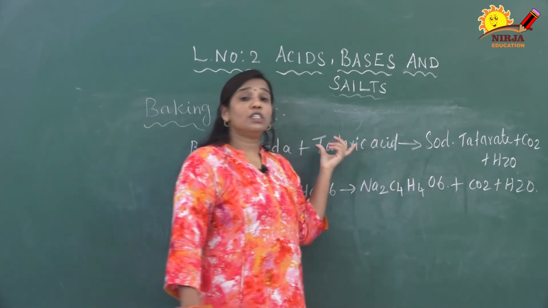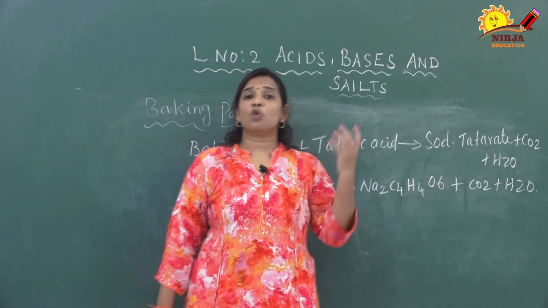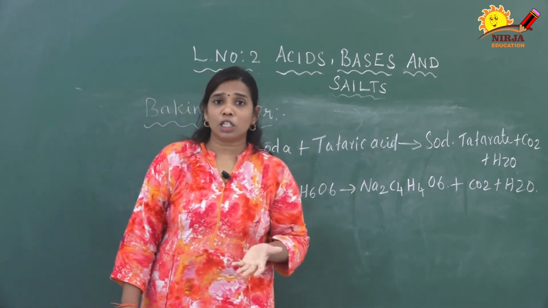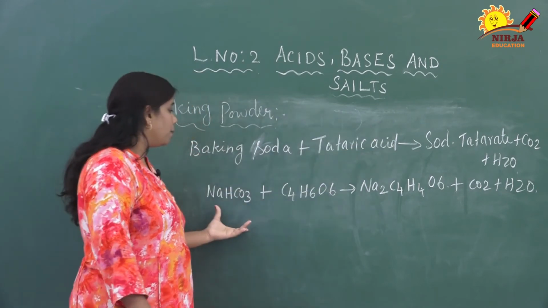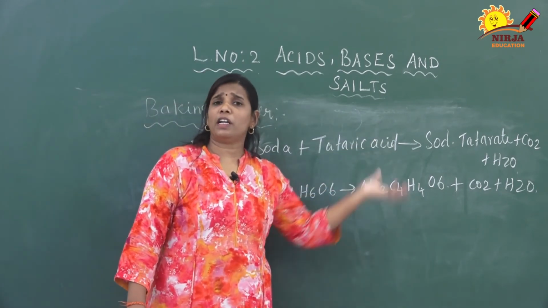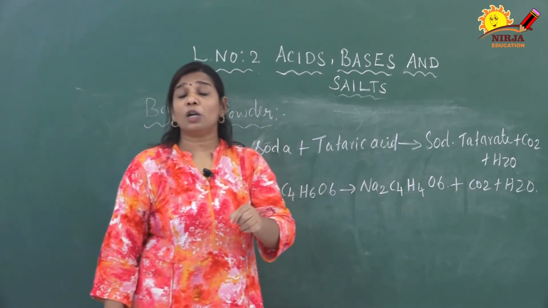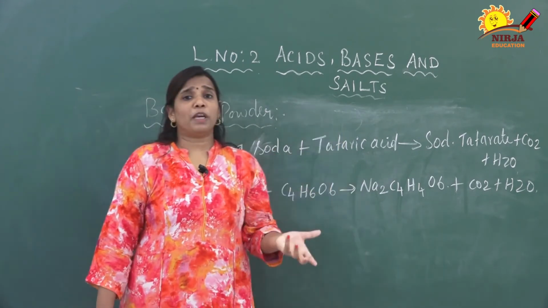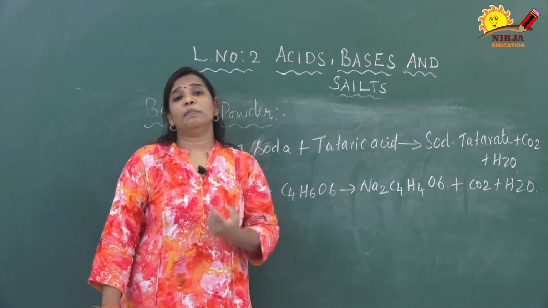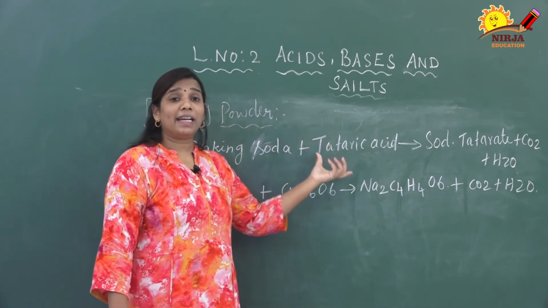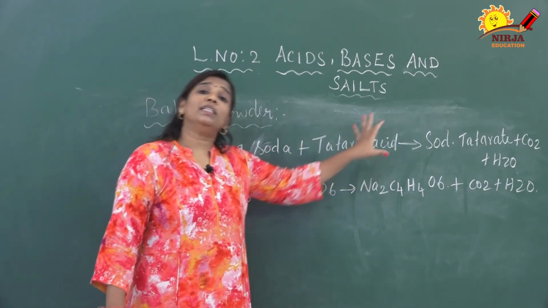What is the role of this tartaric acid? When we heat sodium bicarbonate, carbon dioxide is also produced. When we heat only sodium bicarbonate without tartaric acid, what will happen? It produces sodium carbonate along with carbon dioxide. But that carbon dioxide we can't use as a baking powder. Why? Because it gives a bitter taste to the cake and bread. That is the reason we add baking soda along with tartaric acid.